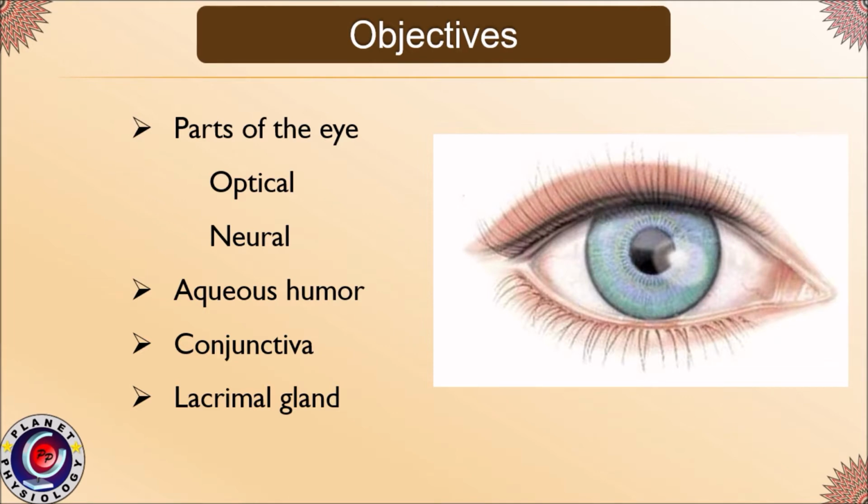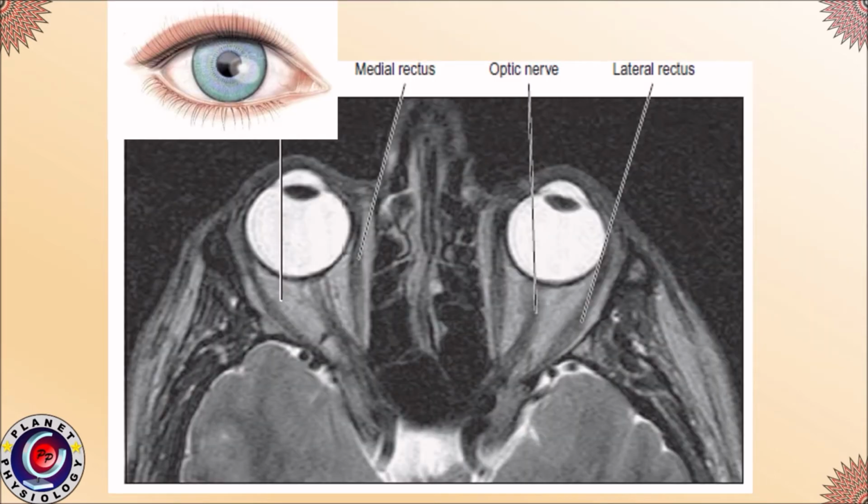So, in this session, we will study parts of the eye, fluids in the eye, mainly the aqueous humor, conjunctiva and lacrimal gland. Routinely, what we see as eye is just a small part of the eyeball. As you can see in this scan, eyeballs are roughly spherical organs situated in a protective bony orbit.